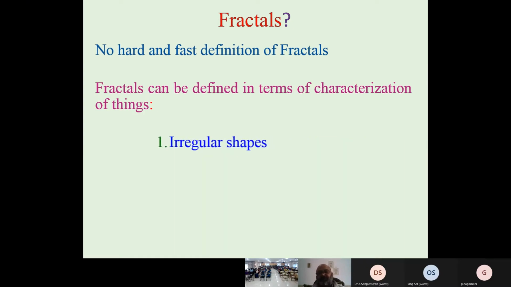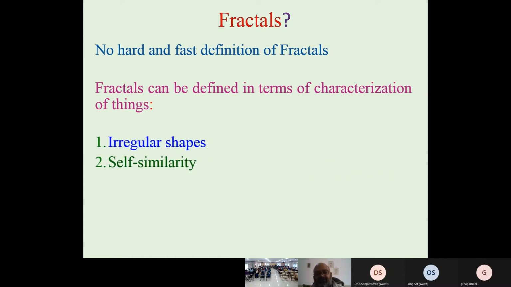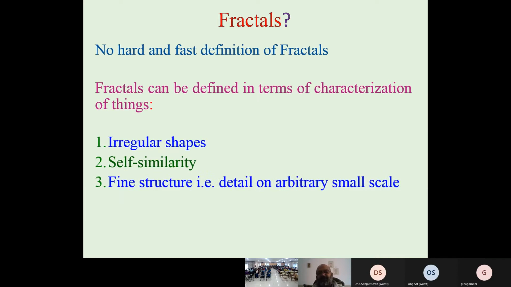First is irregular shapes. If we have a very irregular shape, it may be a fractal. Not all irregular shapes are fractals, but most of them we can say are fractals. And self-similarity: if we have self-similarity in a picture, then we say it is a fractal. Fine structure, detail on arbitrary small scale. If we have a very fine structure, go inside, and you get a similar kind of structure, again the same structure, then we say fine structure.